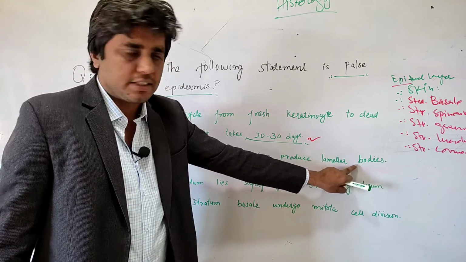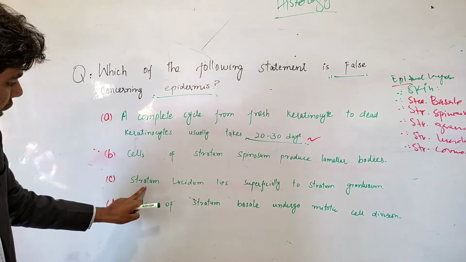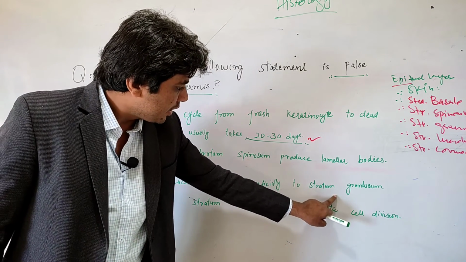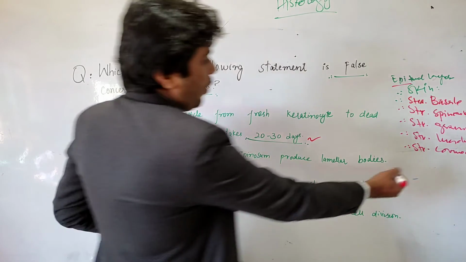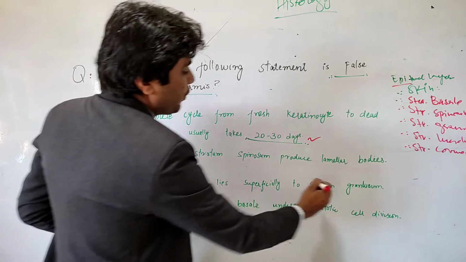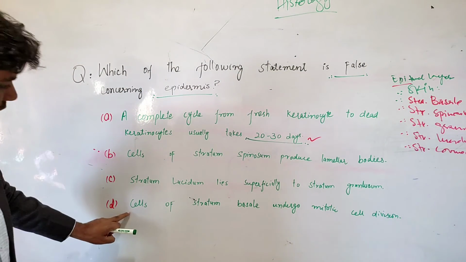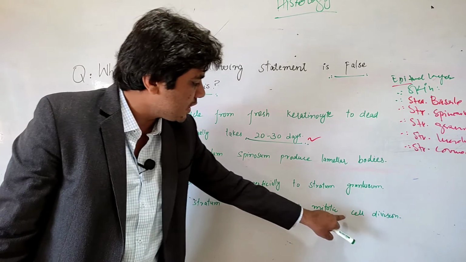Number 2, cells of stratum spinosum produce laminar bodies. This statement is false. We will look at this later on. First look at these two. Stratum lucidum lies superficial to the stratum granulosum. That's also a true statement, because if you go from down to up, the stratum lucidum is superficial to the stratum granulosum.